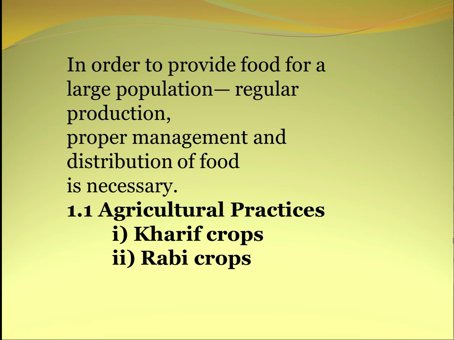The next comes the Rabi crop. These crops are grown from November to April. The Rabi crops are called the winter crops. The important Rabi crops are cereals and pulses, which are wheat, barley, gram, mustard, pea and linseeds. Vegetables of Rabi crops are cabbage, cauliflower, carrot, radish, turnip, beans, etc.